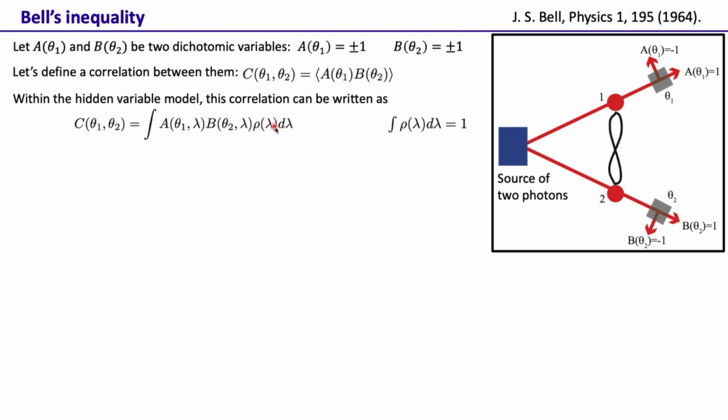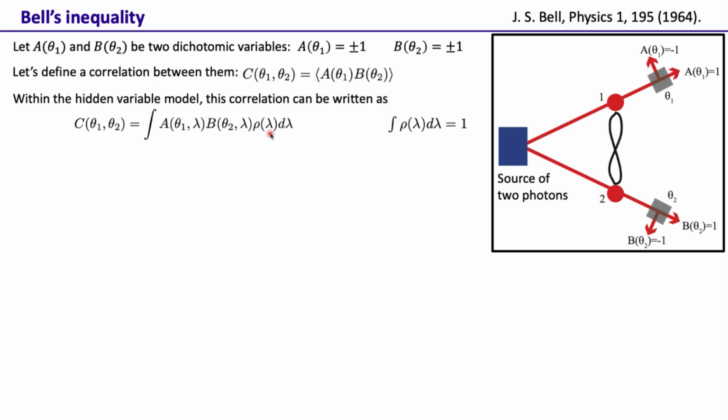Now here we are introducing a variable lambda. This is called a hidden variable. So this variable, we just don't know what the value of it is, what decides the distribution of it. But these are allowed within the theory, and the values of A and B are actually influenced by the value of lambda.